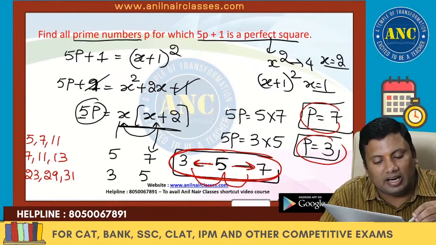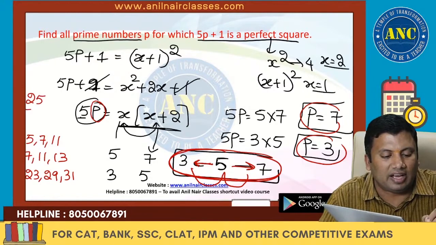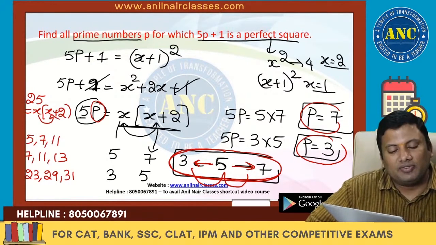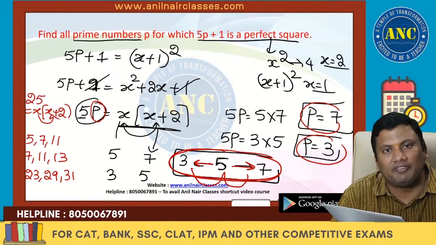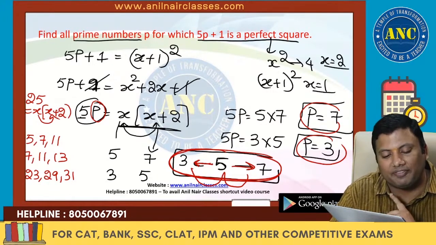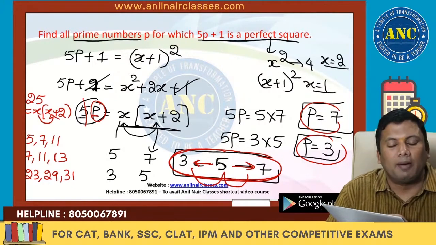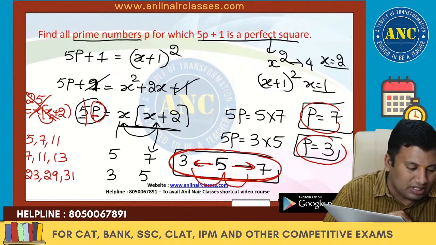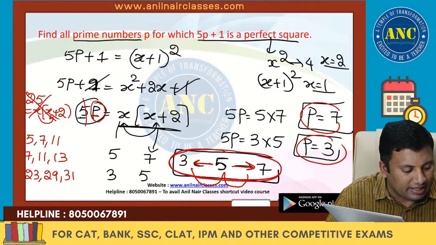Now you might get a doubt. Sir, can I take P value 5? 25 equivalent to x into x plus 2. There is no product of 2 numbers with a deviation of 2. It will give 25 because the factors of 25 are 1 into 25 and 5 into 5. What if this is a prime number which is 5? This case is not possible. I hope this idea is also clear.